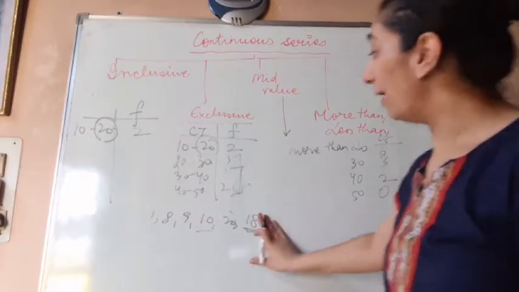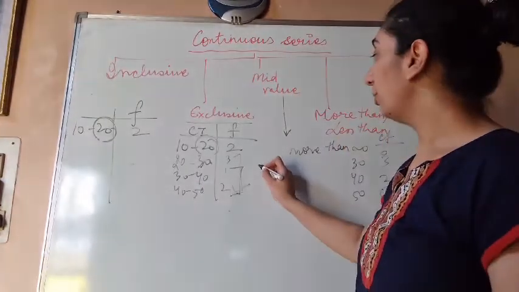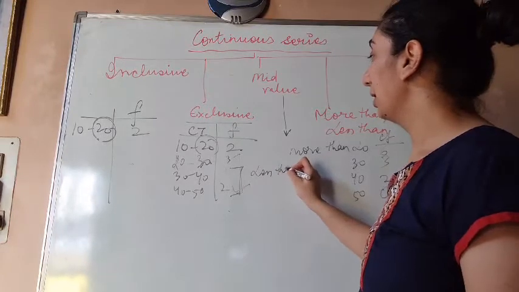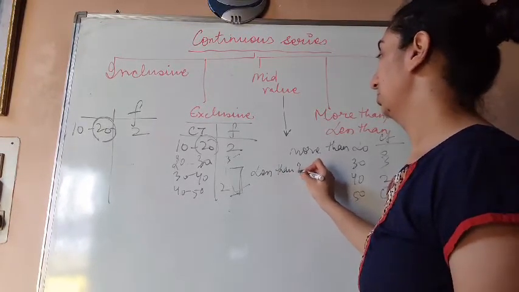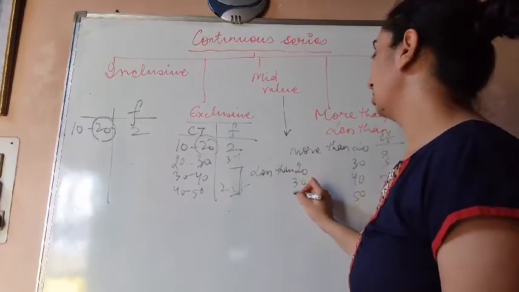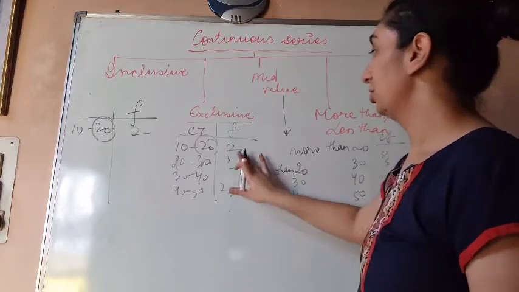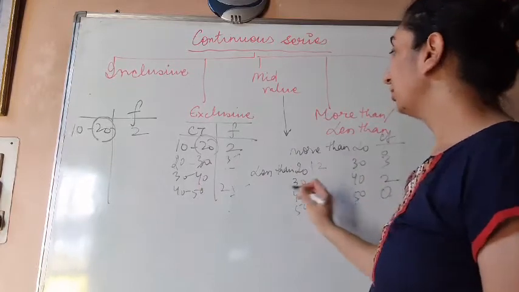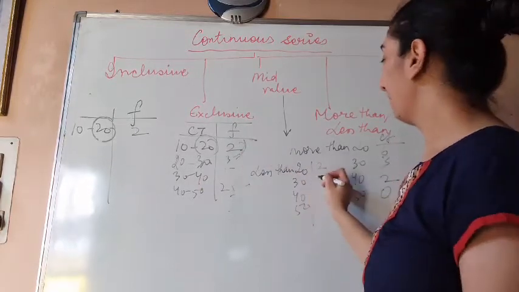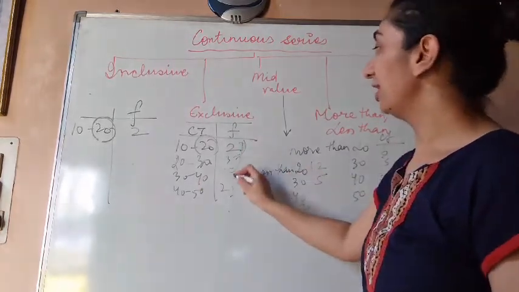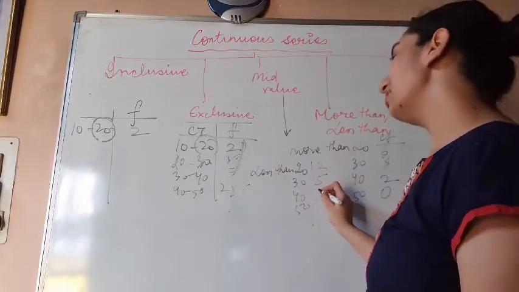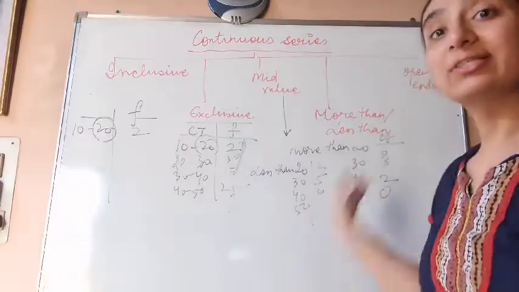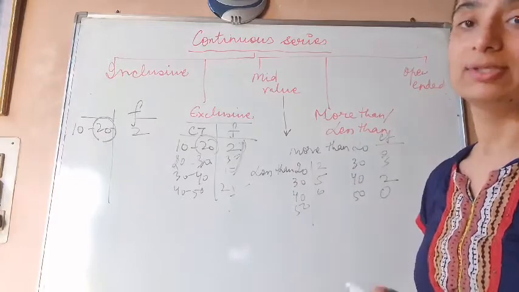Coming again back to the same question, when we talk about less than series, less than 20, 30, 40, and 50. So again, less than 20, we only have 2. Less than 30, we have both of them. Less than 40, we have all 3 of them, and so on. So this is your continuous series.